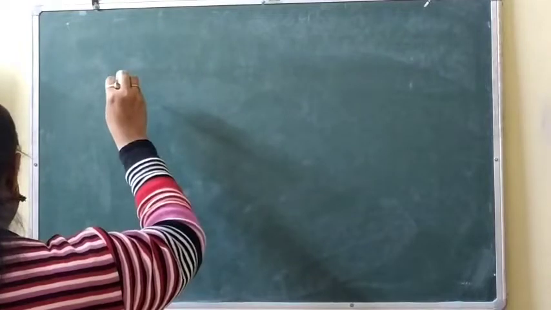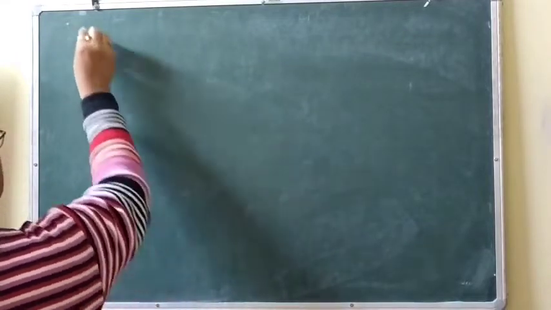The perimeter of a square and circumference of a circle are equal.